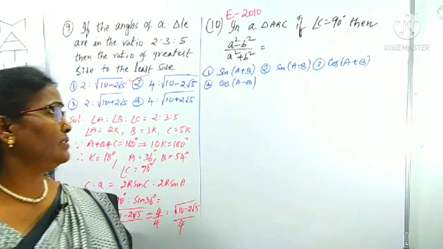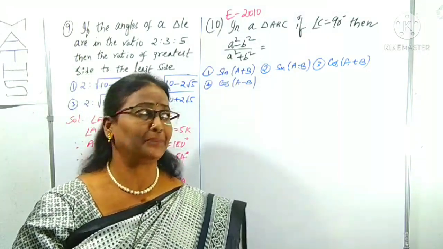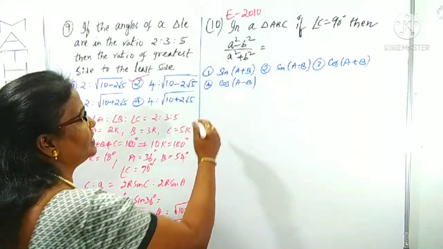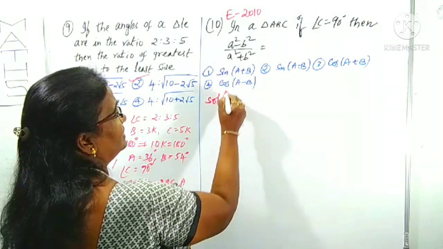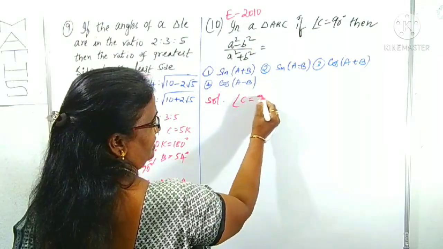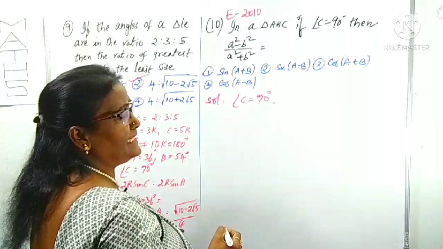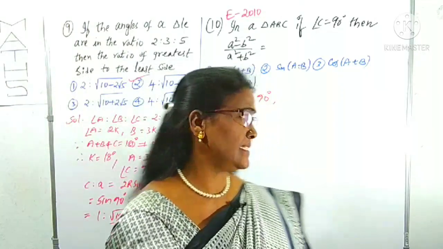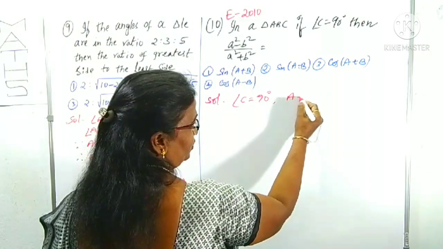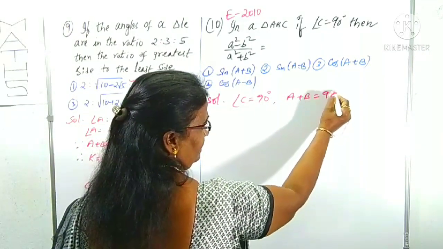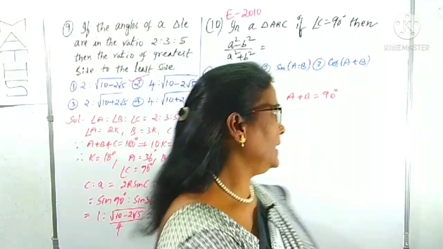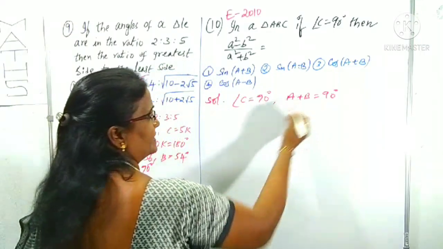Now look at the next question, which is given answer 2010. It's a very simple way I am doing here for this solution. What is given here? In a triangle ABC, angle C is given as 90 degrees. If the angle C is 90, what is the sum of the remaining two? A plus B is also 90 or not? Yes, because in a triangle the sum of the angles is 180. Indirectly A plus B is 90 degrees.